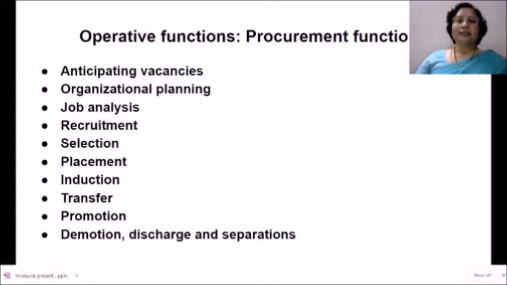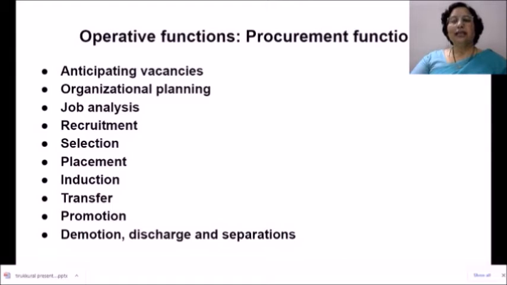When the selection process ends, we see that now the organization is in position to make the job offer to the candidate. If the job offer is accepted by the candidate, he becomes an employee. And when an employee enters an organization, he is to be placed. That is the placement function under procurement. He is to be placed, he has to be given a proper desk, he has to be given a proper area to sit in, and then induction. Orientation is also very important, because this is orientation that will familiarize a new employee with the organization. He has to know about his job duties, he has to know about his roles that he has to perform in the organization, and he is also to be familiarized with the HR policies of the organization. This also comes under procurement function.